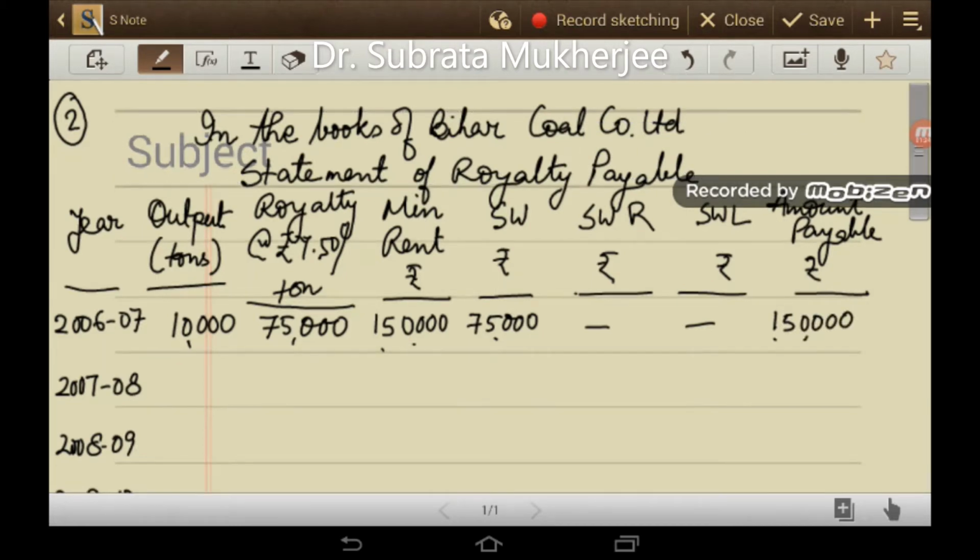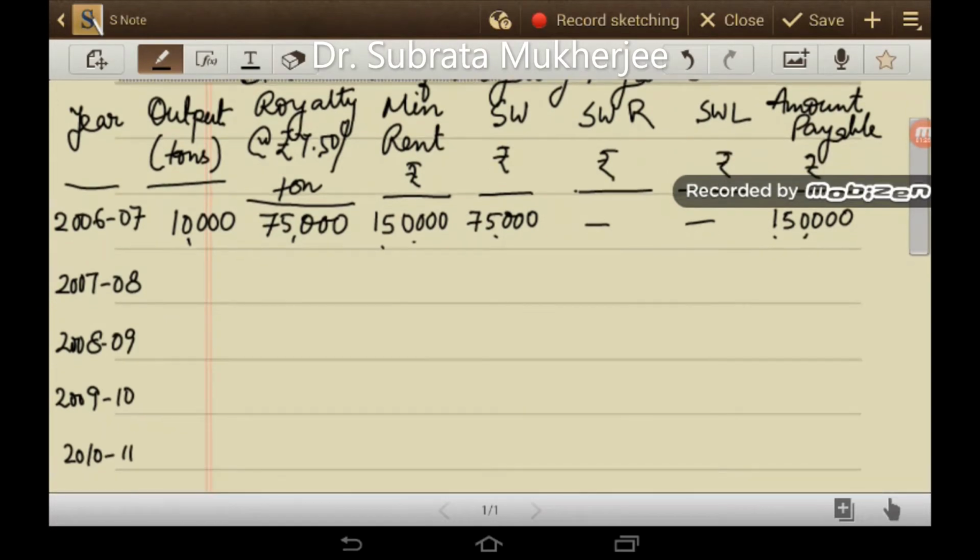Next, in 2007-8 there is an output of 12,000 tons. So your royalty will be 90,000. So 12,000 into 7.5, this is 90,000. Minimum rent is again 1,50,000. So there is a short working of 60,000. No question of recovery of short working or lapse. So the amount payable to the landlord is again 1,50,000.